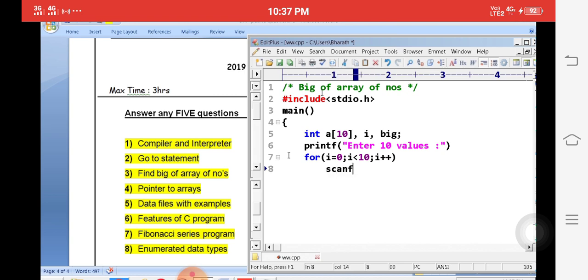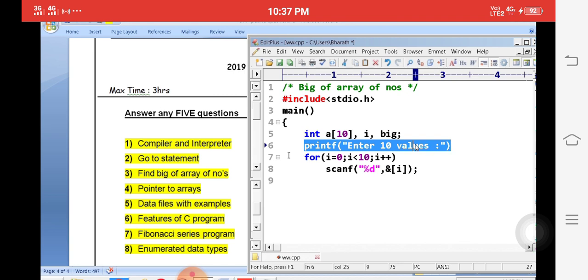You know what is the purpose of scanf? Scanf is used to accept numbers into the array with the help of the keyboard. What is the array name? a[i]. The elements are stored in the array. It may be in any order, but I want to find the biggest of the numbers in the array. First I have taken an integer array a[10]. i and big are called variables. Then using the printf statement we will ask to enter 10 values.